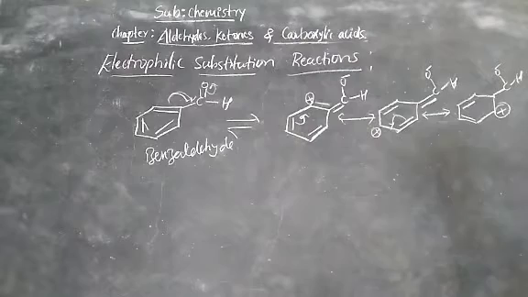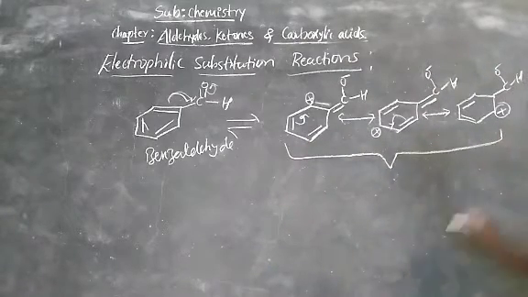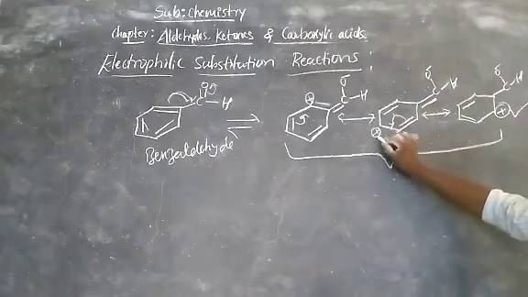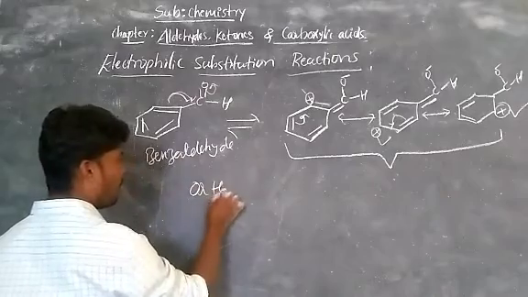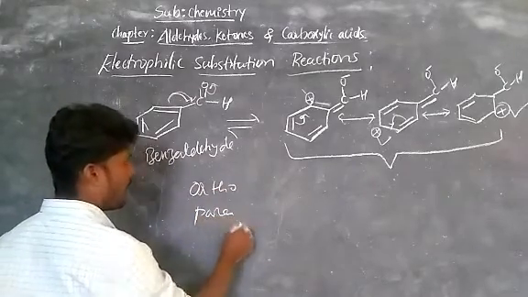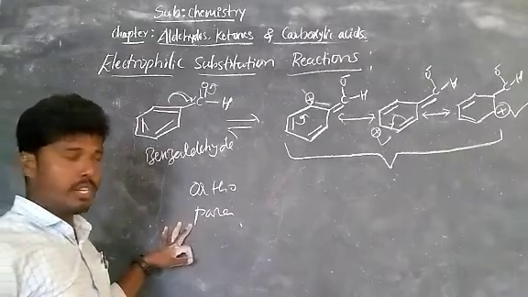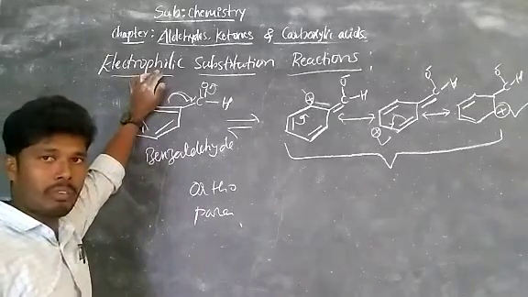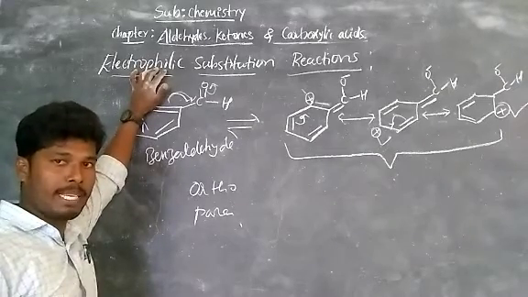Okay. See, observe, in these three cases, the positive charge is formed at the ortho and para positions. The positive charge is formed, which means electrons are deficient, and we are already saying electrophilic substitution reaction. An electrophile is nothing but an electron deficient species.